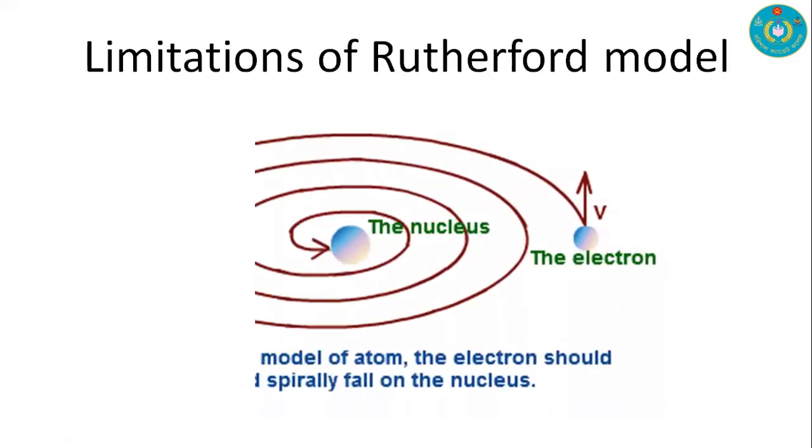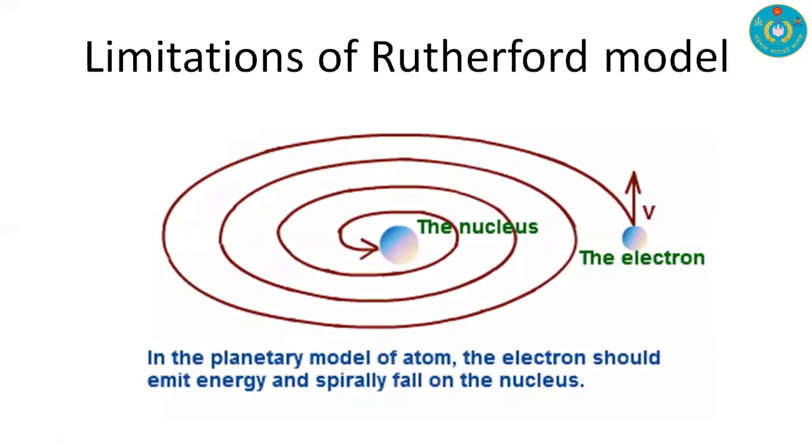The limitation of the Rutherford model is, in the center we have the nucleus, which is positive charge, and we have electrons, which are negative charge. Their charges are different from each other.